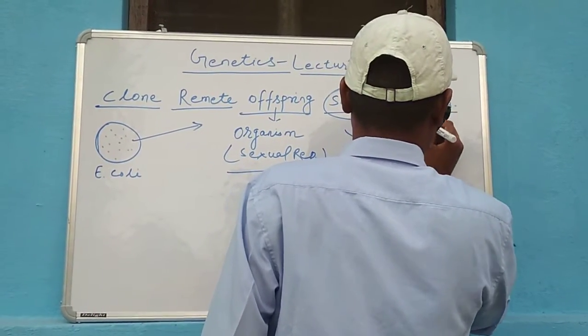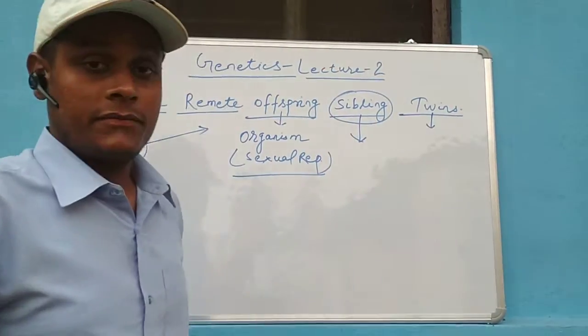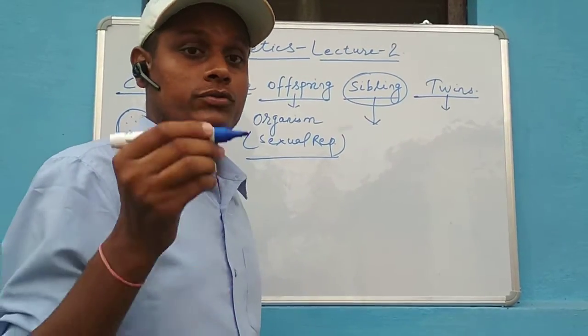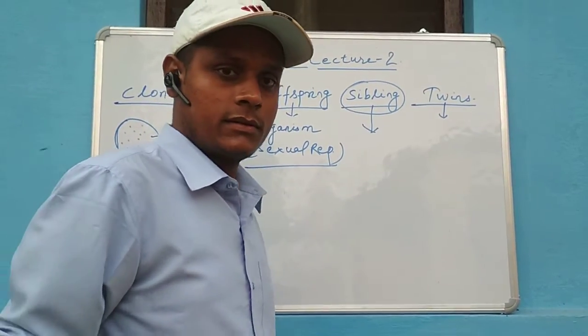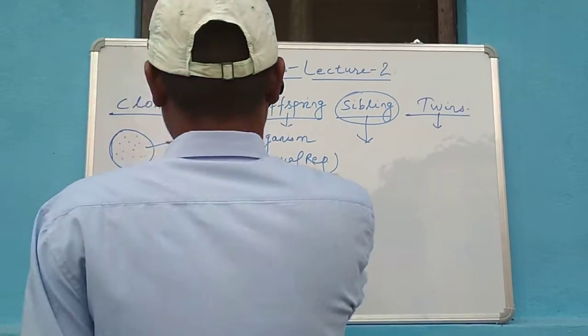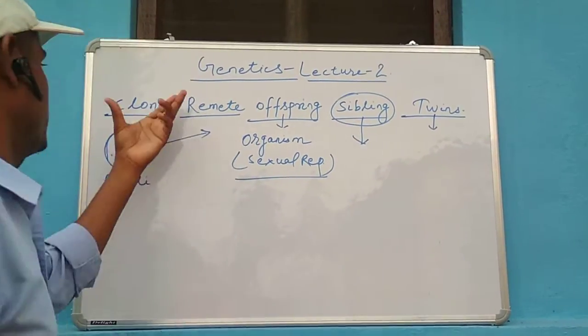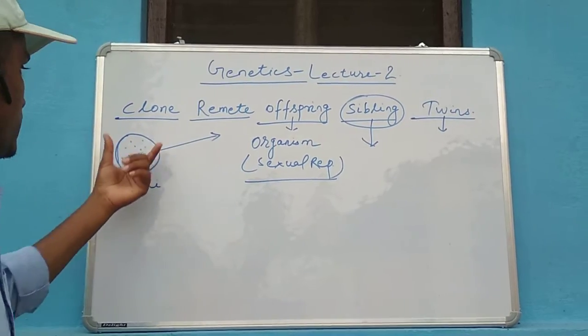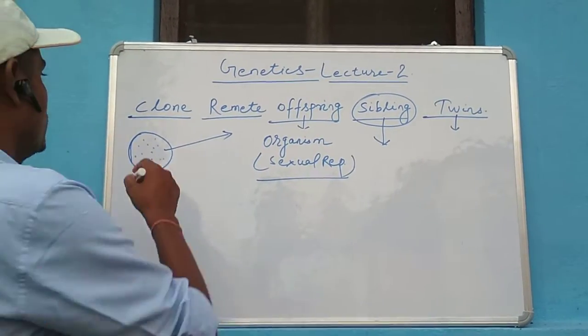Twins. The product of sexual reproduction through the same parents and through a single pregnancy, means the same pregnancy. So all these terms are clear. The group of organisms produced by asexual reproduction is clone.